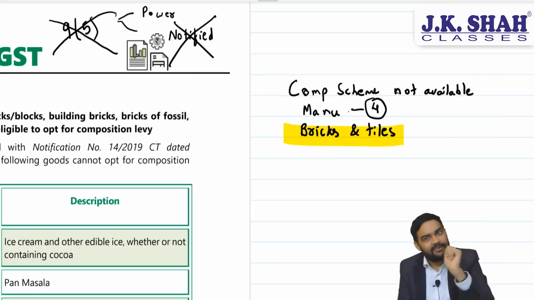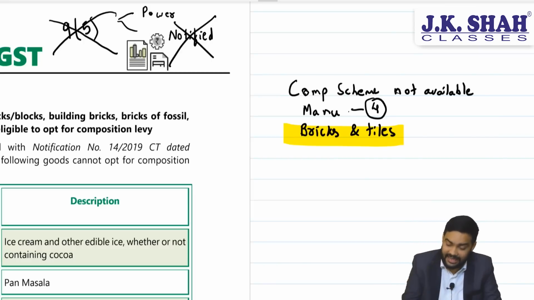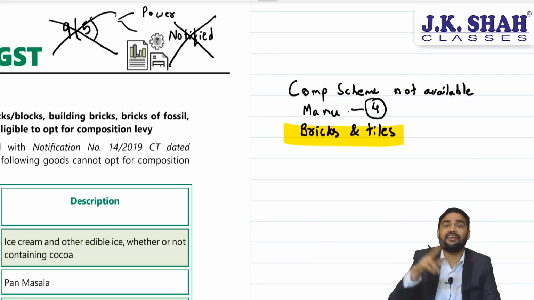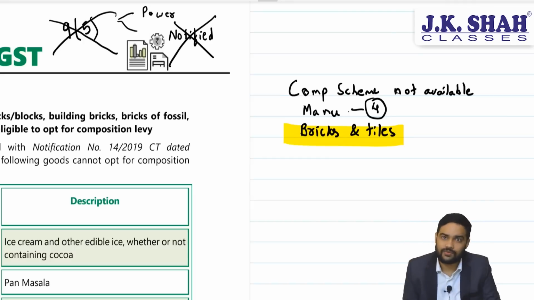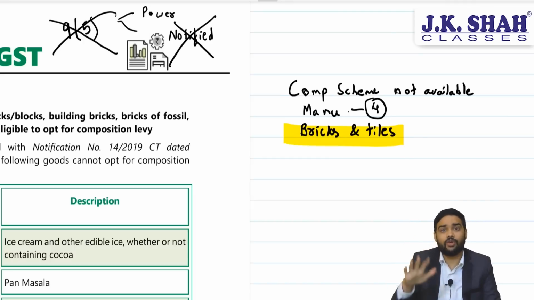That is again covered under bricks. Plus tiles, every kind of tiles, earthen or roofing tiles. Earthen, you will put at the bottom, while roofing tiles are used for roofs. That is also covered under this. Now, bricks of fossil meals, the leftover bricks, that is also now not eligible for the composition scheme.